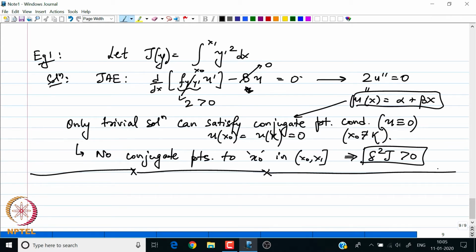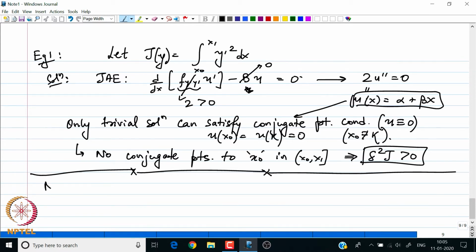So as I just said, the result that we have described in that previous theorem is all about the sufficient condition linking the non-existence of conjugate points to the second variation being positive definite. How about the necessary condition? So we now have to show that the absence of conjugate points is also a necessary condition for the positive definiteness of the second variation.